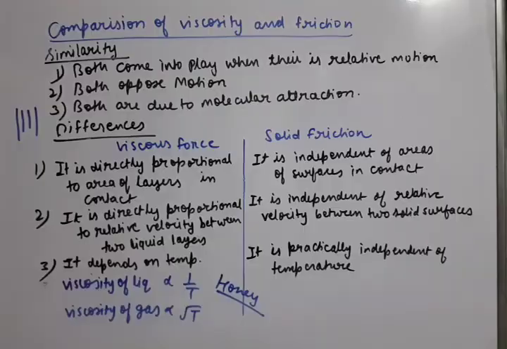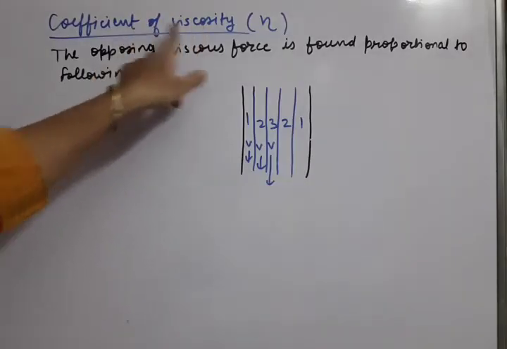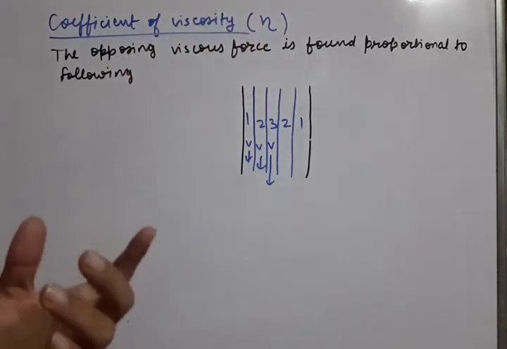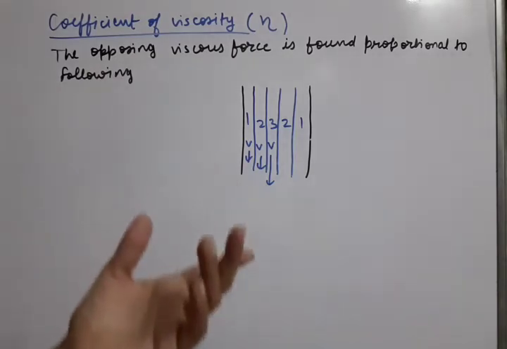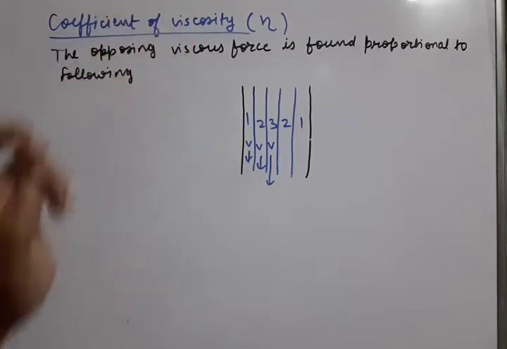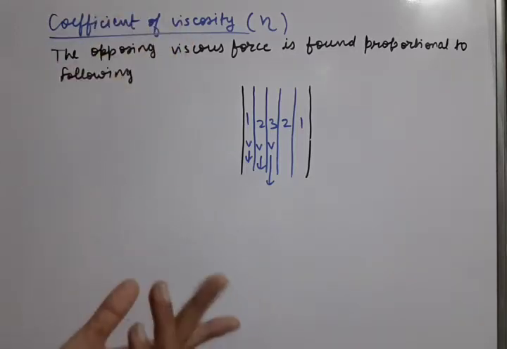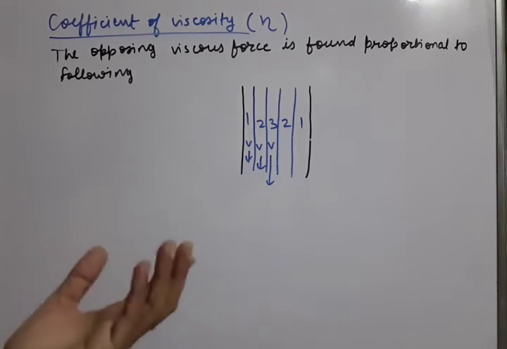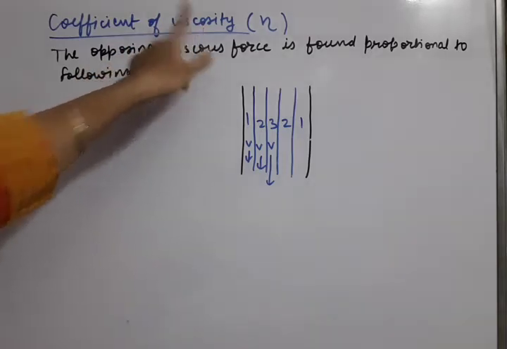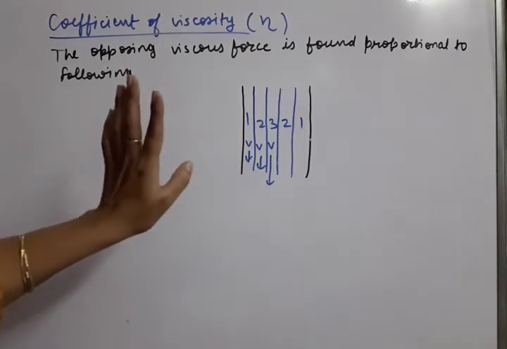Note down. Okay. Now the measurable property of the viscosity is coefficient of viscosity eta. So any property when we have to measure that it is less or more for a particular liquid, then we need its term. What is that term here? Coefficient of viscosity. Like to measure elasticity, we studied the coefficient of elasticities. Okay, Young's modulus, bulk modulus. In the same manner, to measure viscosity, the term is coefficient of viscosity eta. Now how it will be derived and what is its meaning?